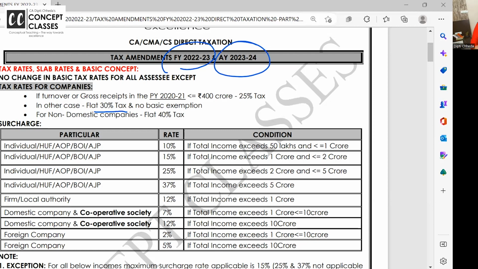But if in your financial year 20-21, the turnover of the company is less than or equal to 400 crores, then the tax rate for the domestic company is 25% instead of 30%. Otherwise, flat 30%, no basic exemption for companies. Non-domestic companies, that is foreign companies and all, it is 40%.